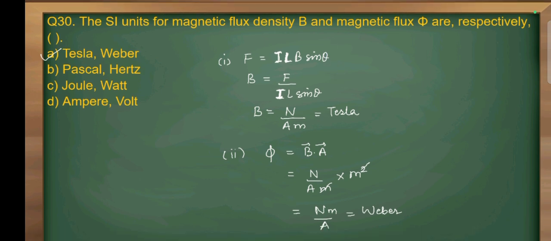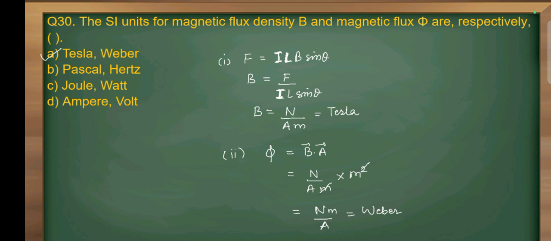Question number 30. The SI unit for magnetic flux density B and magnetic flux phi are respectively? We know that force is equal to ILB sine theta, that is the force experienced by a conductor. So B is equal to force divided by I into L sine theta. And we know that the unit of force is Newton, unit of current is ampere, and length is measured in meter. So magnetic flux density will be equal to Newton per ampere meter, which is Tesla.